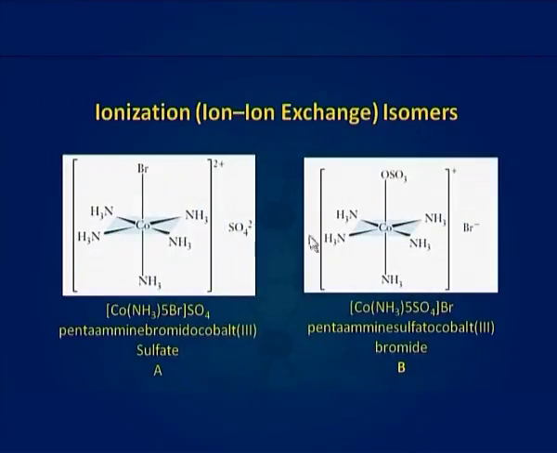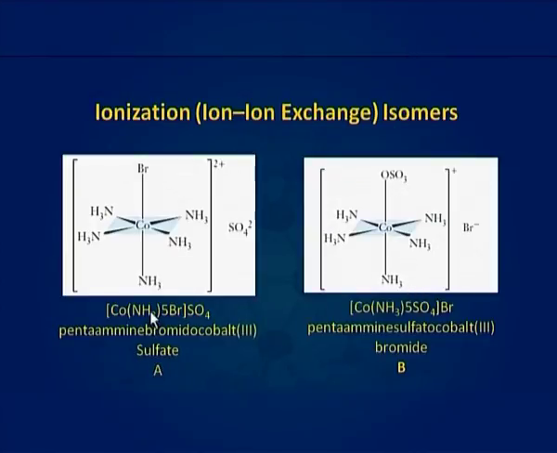Here you can see the structures of two ionization isomers, that is pentaamine bromido cobalt 3 sulfate and pentaamine sulfato cobalt 3 bromide. Equimolar solutions of A and B also have different electrical conductivities.